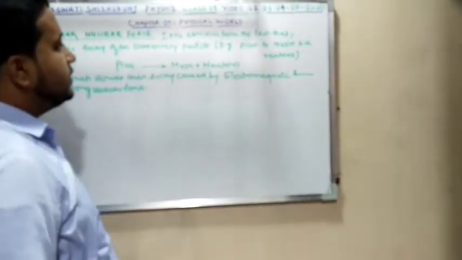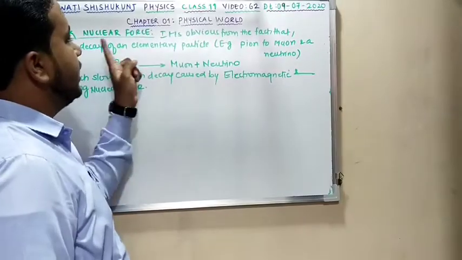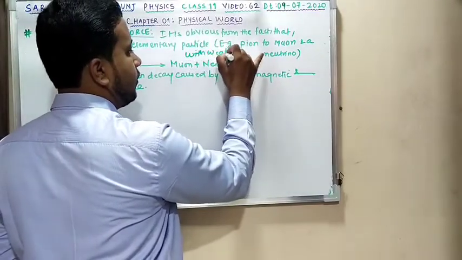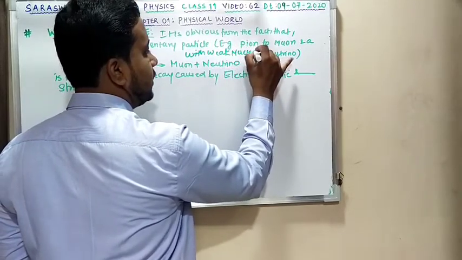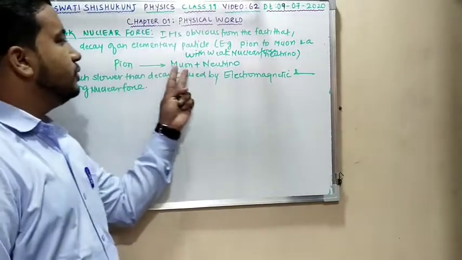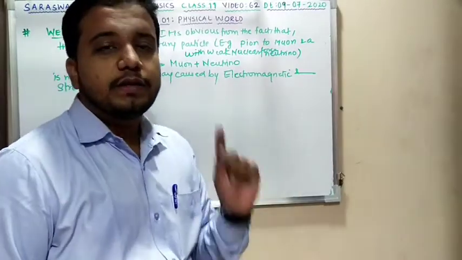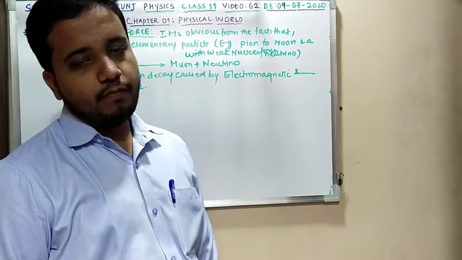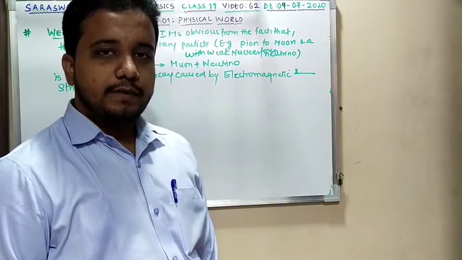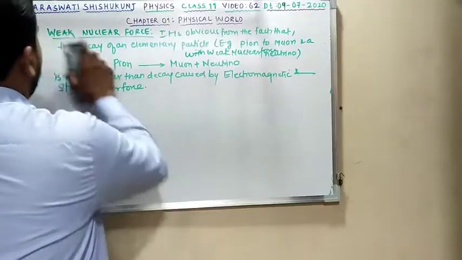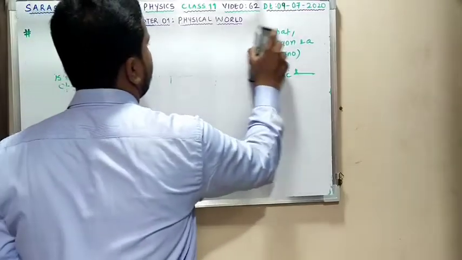Clear? Here you can say it is obvious from the fact that the decay of an elementary particle with weak nuclear force, for which I have taken the example pion to muon and neutrino, is much slower than the decay caused by electromagnetic force and strong nuclear force. Is this clear? Okay, now moving to the important properties of weak nuclear force.